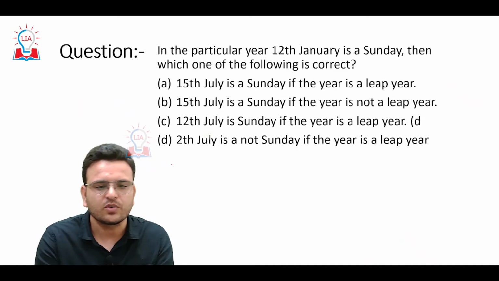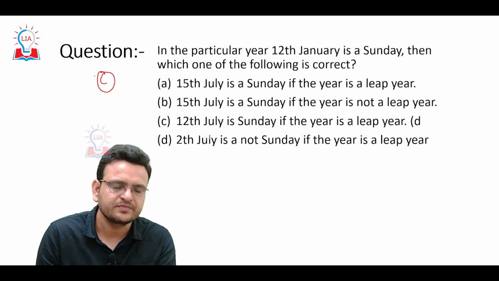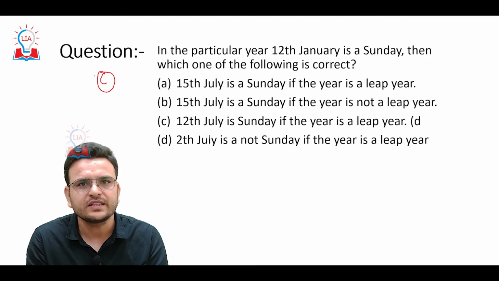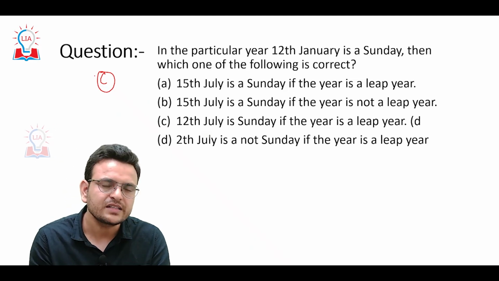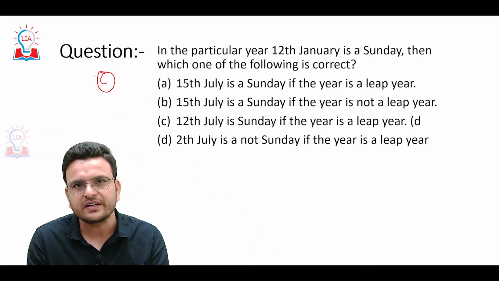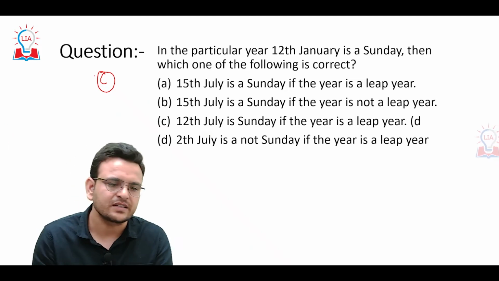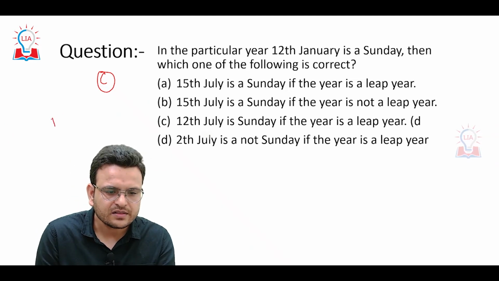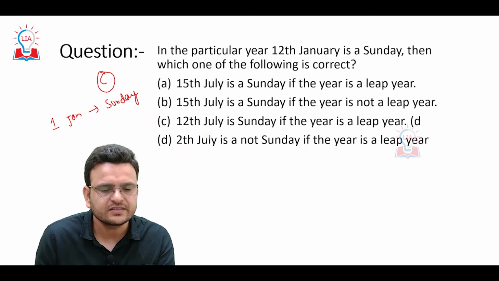Let's see one more question. This question is based on the topic calendar. In calendar, you only have to know some basics. After 7 days, the same day will come. Consider 1st January is Sunday.